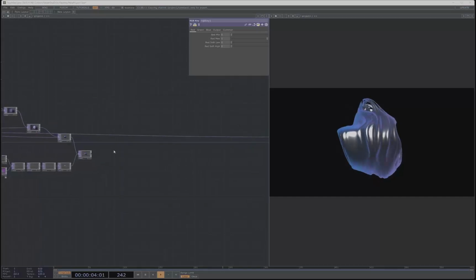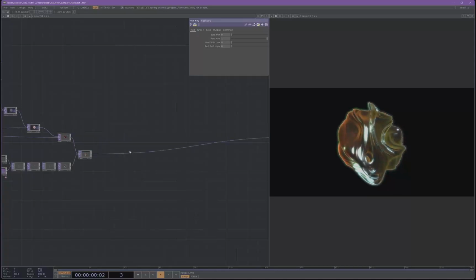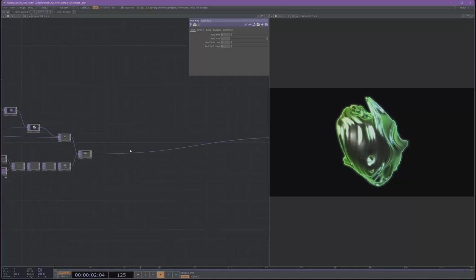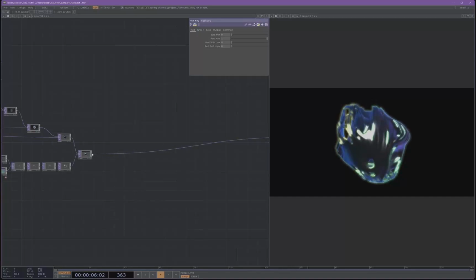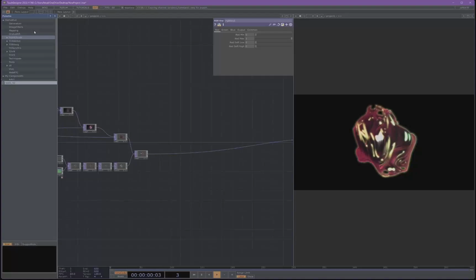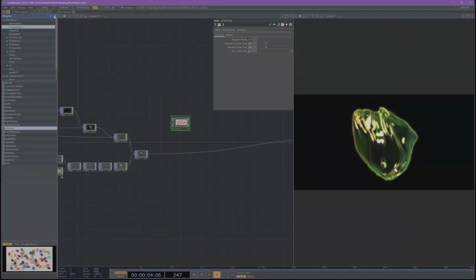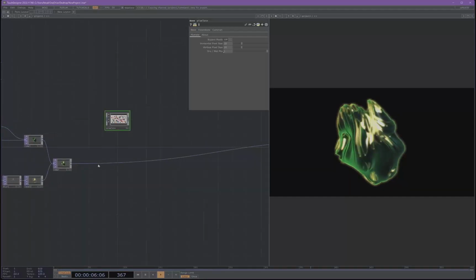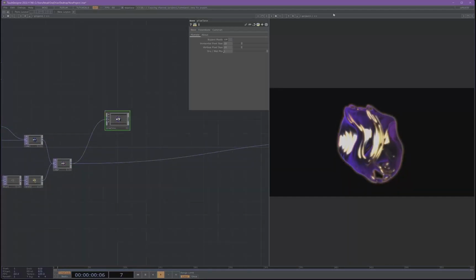Oh, sick. This is my favorite part. So this is how I build my little pixelation, I guess, background that you see in a lot of the stuff that I do. So let's open up the palette on the side here and go to image filters and drag and drop a pixelate down. So from our comp here, let's hook a pixelate up to that.